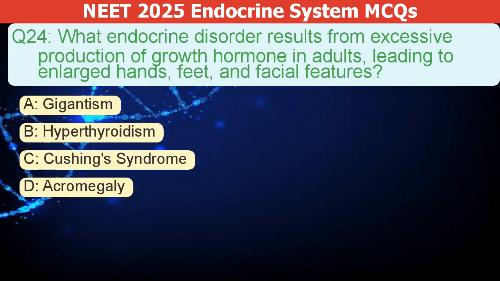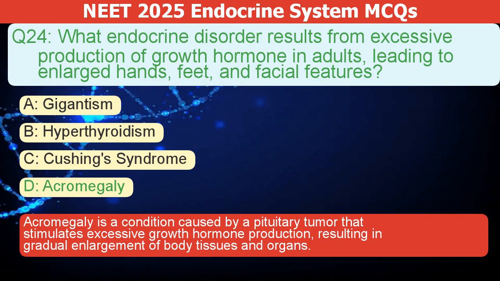What endocrine disorder results from excessive growth hormone in adults, leading to enlarged hands, feet, and facial features? A. Gigantism. B. Hyperthyroidism. C. Cushing's syndrome. D. Acromegaly. The correct answer is D. Acromegaly is a condition caused by a pituitary tumor. It stimulates excessive growth hormone production, resulting in gradual enlargement of body tissues and organs.